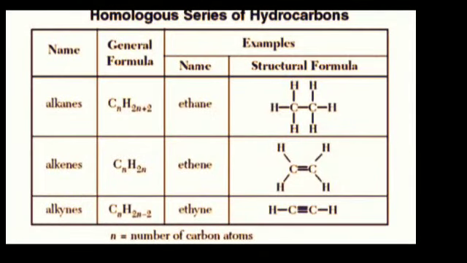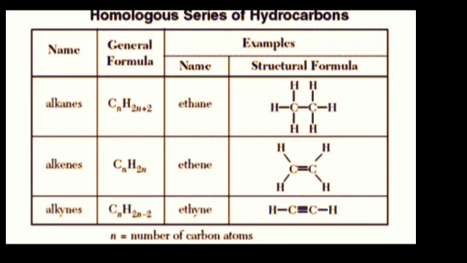There are different homologous series in accordance with the functional group. For example, homologous series of alcohols, homologous series of carboxylic acids, homologous series of aldehydes, etc. All the members of a homologous series are homologues of each other.